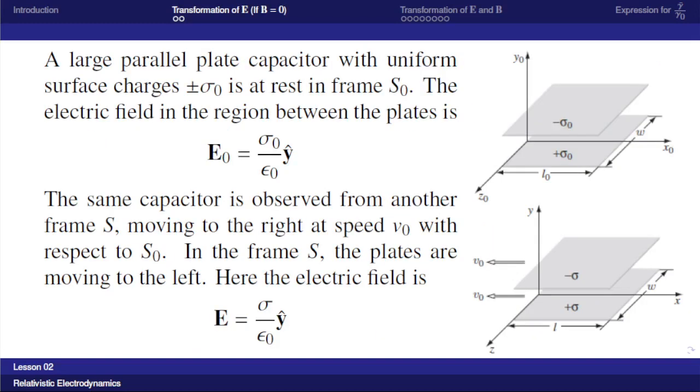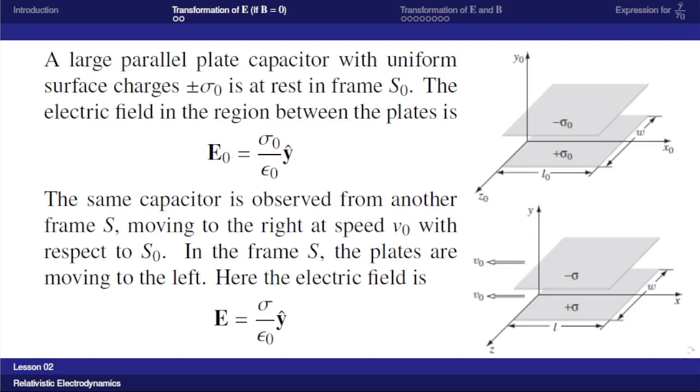First we consider a large parallel plate capacitor. Large means the separation between the plates is very small compared to the dimensions, that is length and breadth, of the plates. So it has a uniform surface charge density plus or minus sigma 0 on the two plates, and it is at rest in a frame S0.